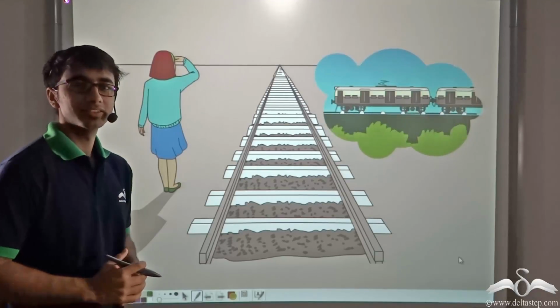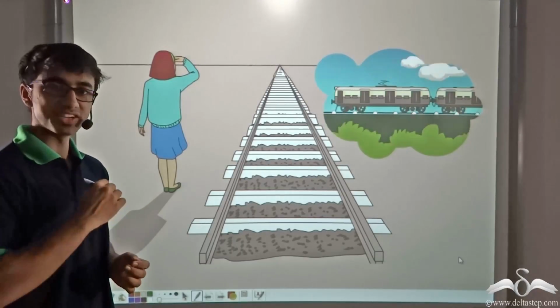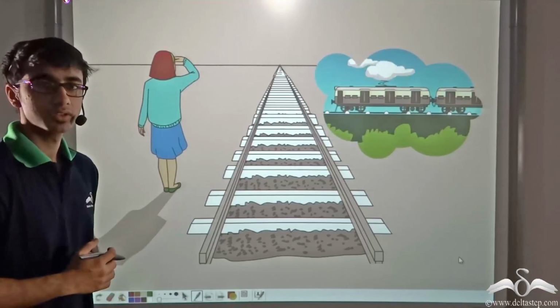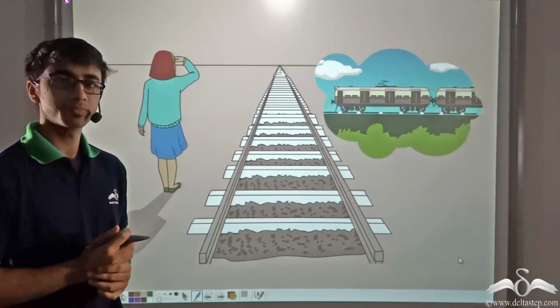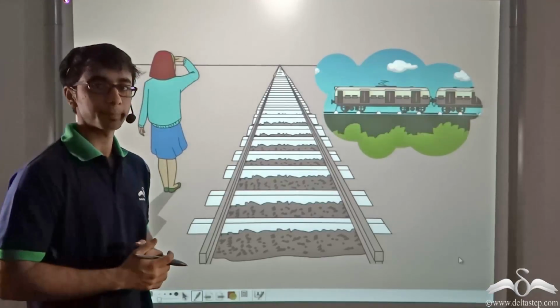In India, there are many places where the train track crosses the road. Do you know what such places are called? It is called a level crossing.